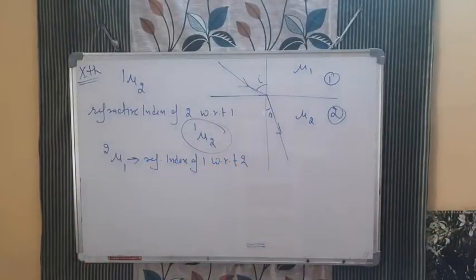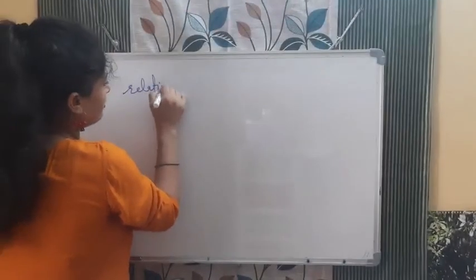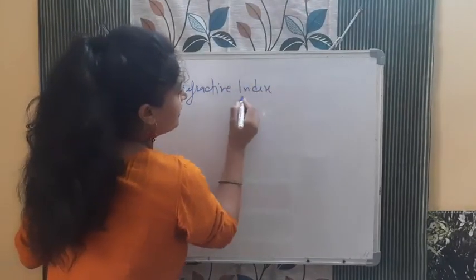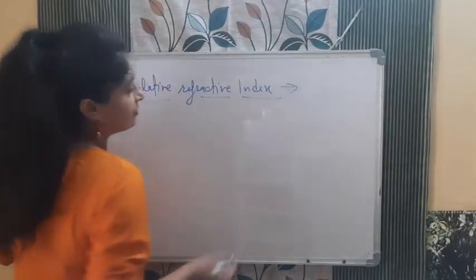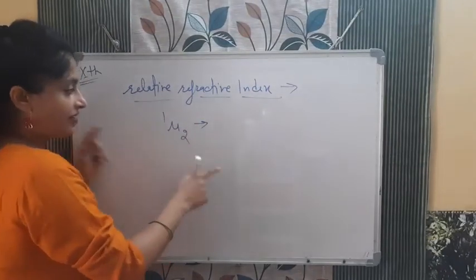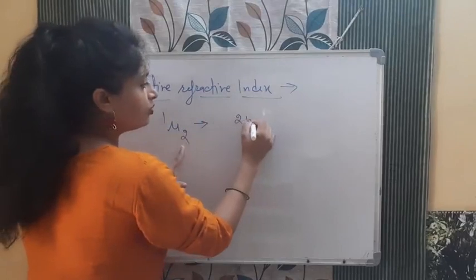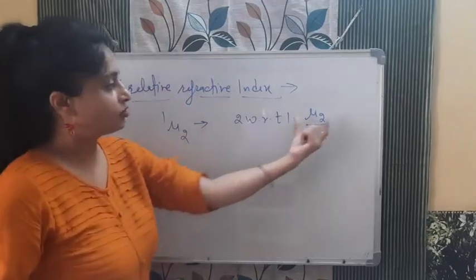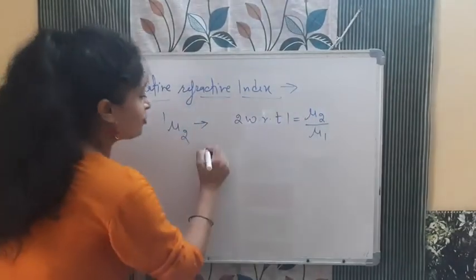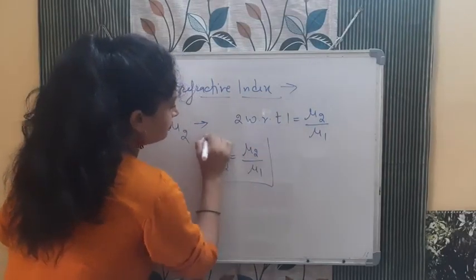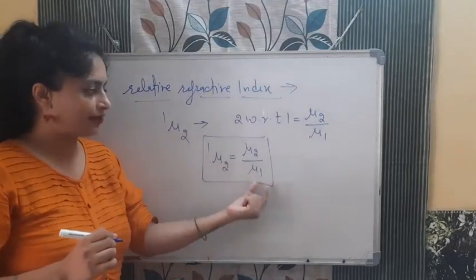Now just see that thing. See, so हम लिखेंगे relative refractive index. It means we are finding out the index of one medium with respect to another medium. So if we are writing 1 mu2, it means refractive index of 2 with respect to 1. So हम इसको simple लिख सकते हैं mu2 by mu1. Refractive index of 2 with respect to 1. So remember this formula, 1 mu2 is equal to mu2 by mu1. This means refractive index of 2 with respect to 1.